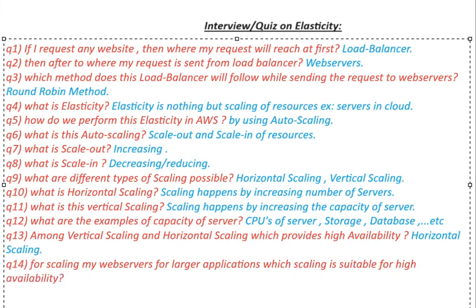This is one of the AWS interview questions as well. You can see there are two keywords, high availability and large applications. Whenever you find these two, you need to prefer horizontal scaling. I hope you answered this question as well.